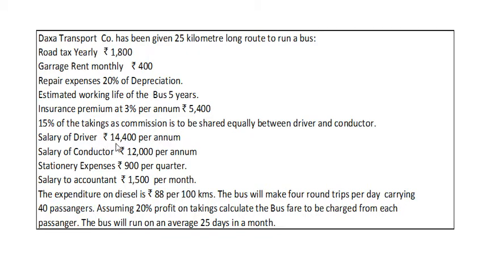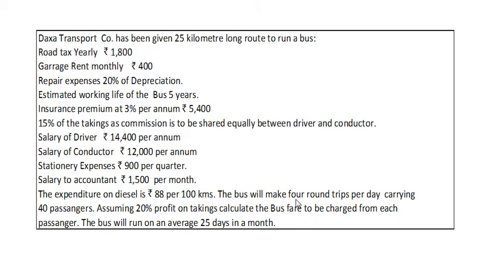Salary of driver rupees 14,400 per annum. Salary of conductor rupees 12,000 per annum. Stationery expenses rupees 900 per quarter. Salary to accountant rupees 1500 per month. The expenditure on diesel is rupees 88 per 100 kilometers.